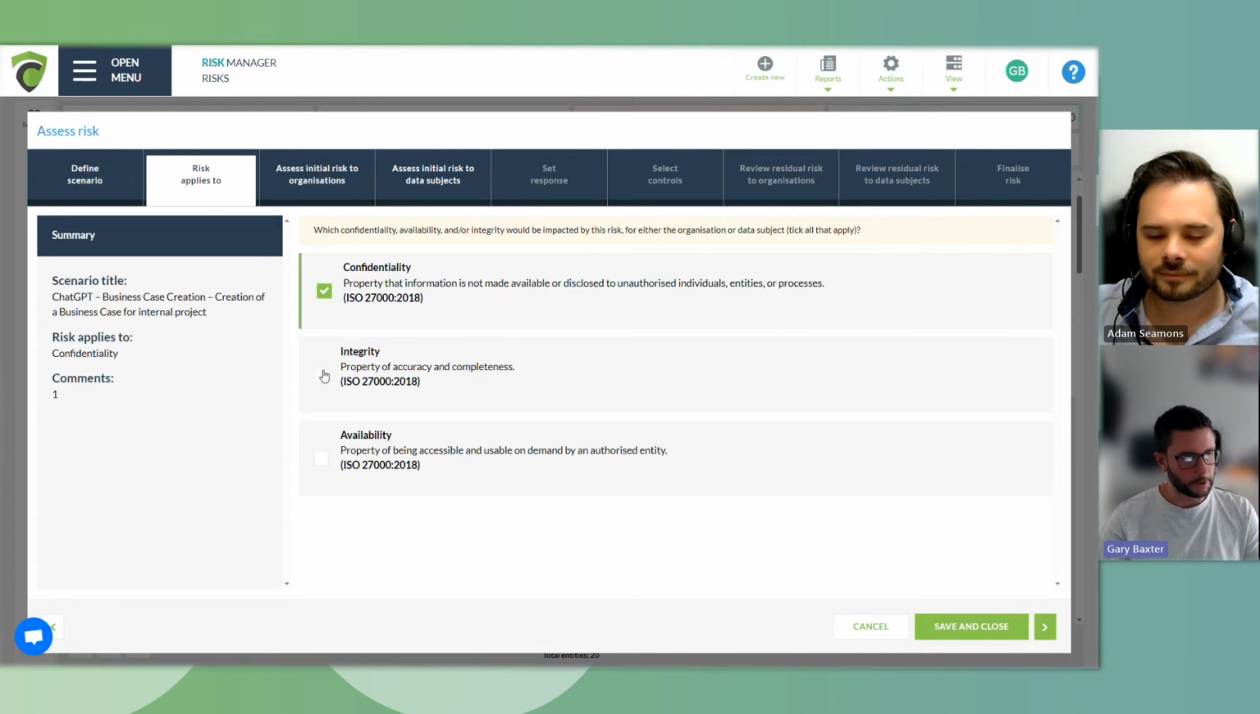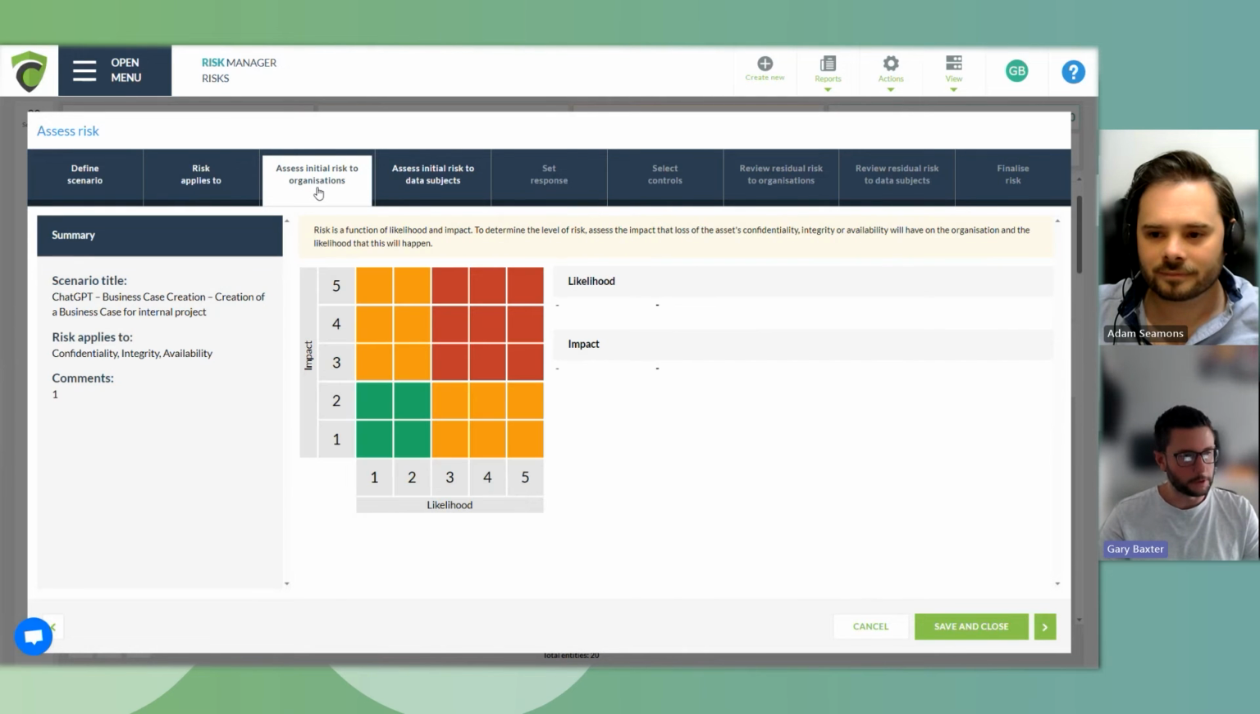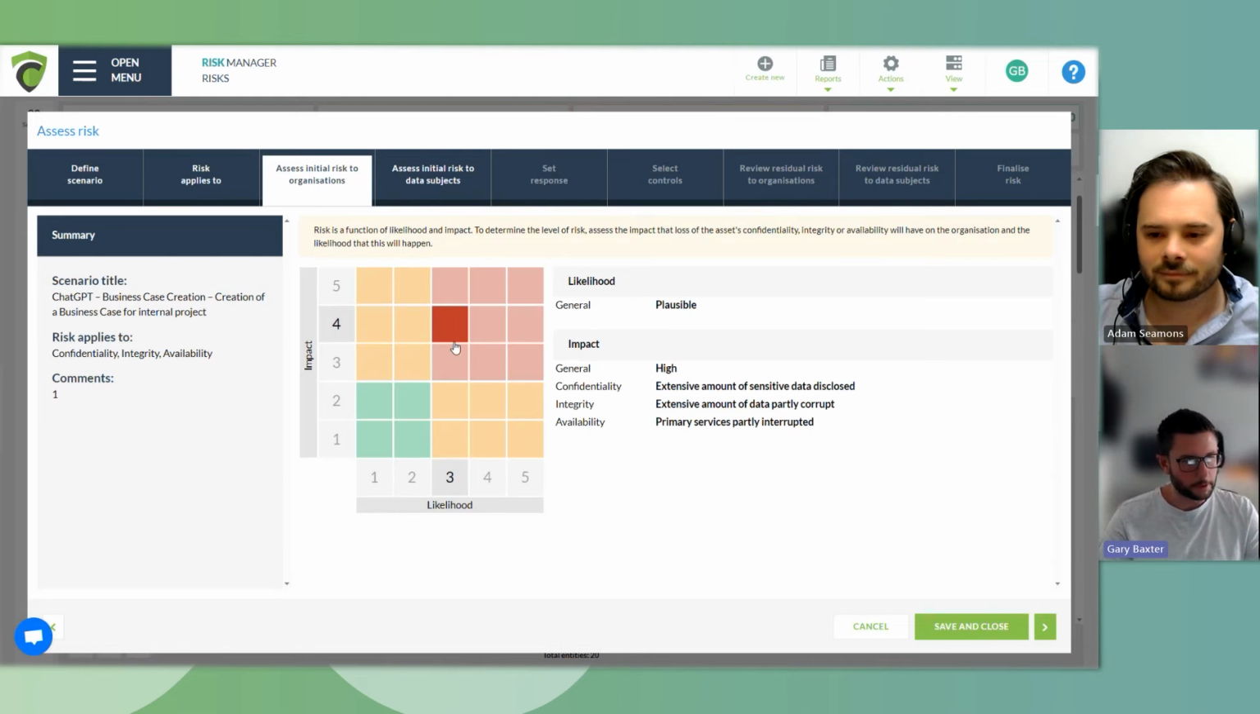We can make selections on each one of these that we believe this risk may pose to us, and then we can move into what we believe the initial risk to the business will be. Now, I'm not going to walk you through how this decision is made. Ultimately, we are scoring this risk based on zero input from an InfoSec team or someone alike. So we're going to make a determination that because of the examples that Adam was just explaining, we believe that the likelihood of this occurring is going to be quite high.